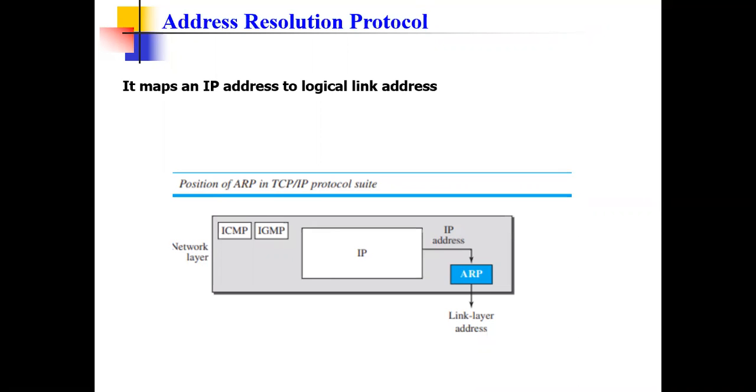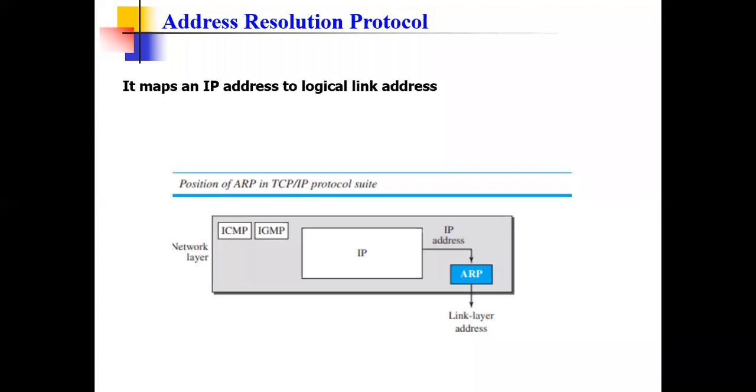Usually, how the flow happens is the source, whatever the sender is, knows the IP address of its default router. It sends the datagram to the router. Now the router will know its next path, so the next router, and the default router of the destination.